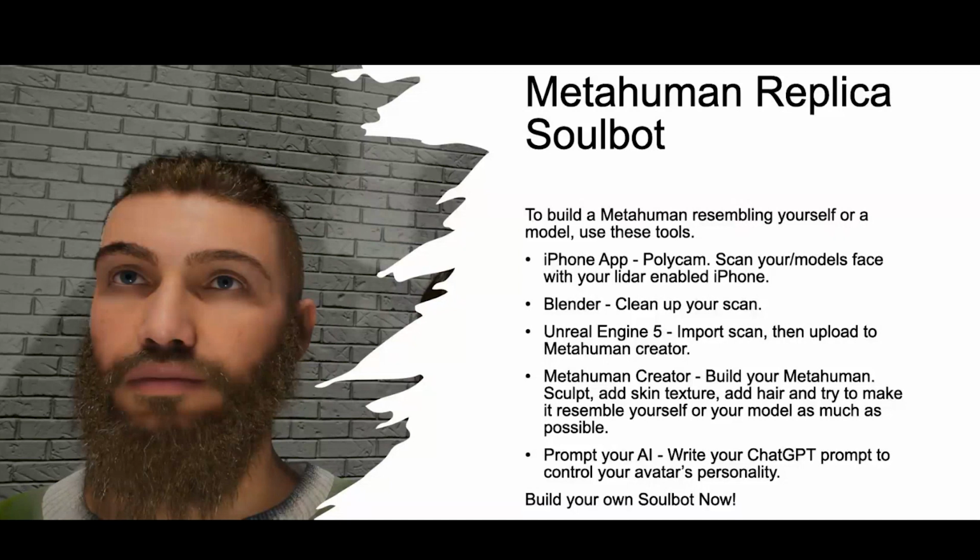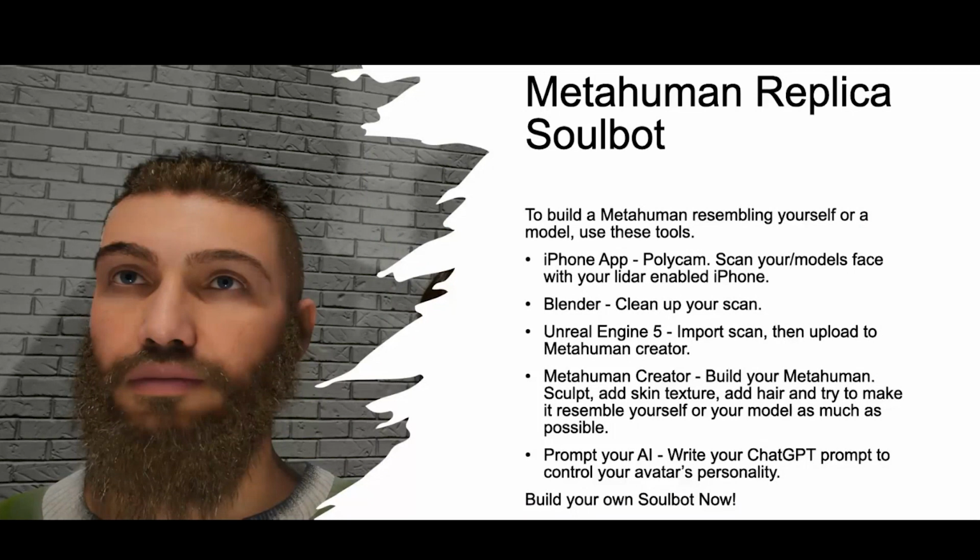And then once you've cleaned it up within Blender, you can move it out of Blender into Unreal Engine and export it to the Metahuman Creator, which is an online solution. When you export it, it takes your face shape, and that's all it uses.